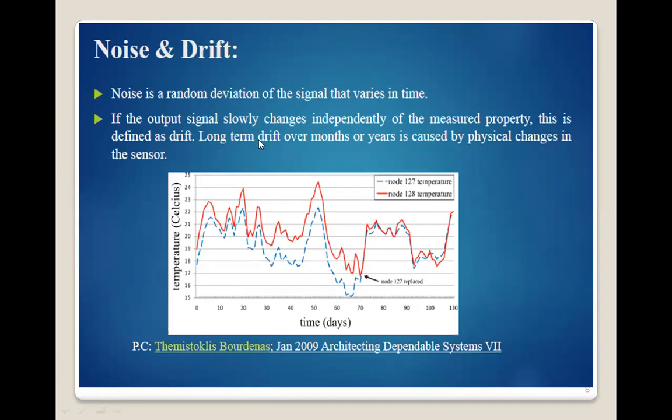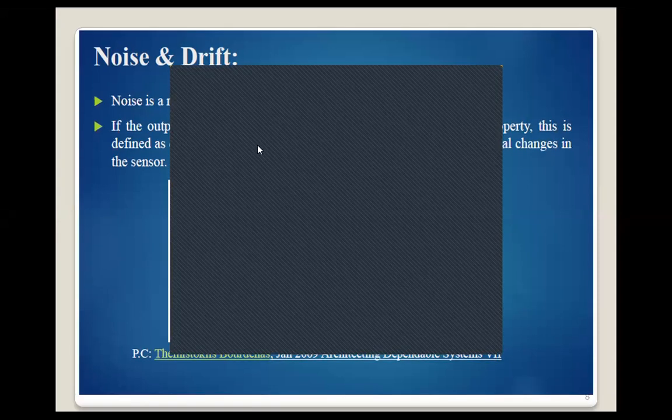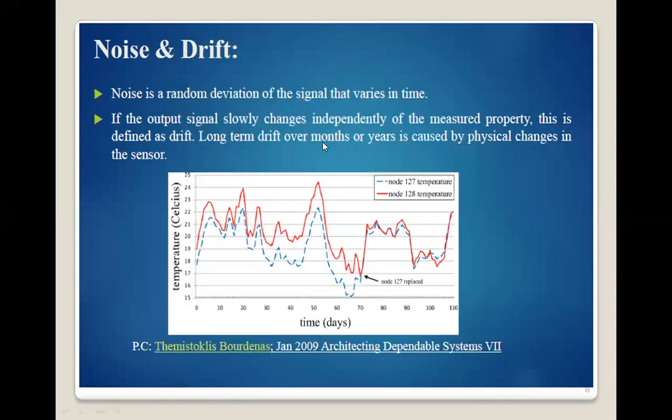That means if the output signal sometimes differs from the measured property due to a physical change, due to a long-term drift there is a physical change in the sensor construction.